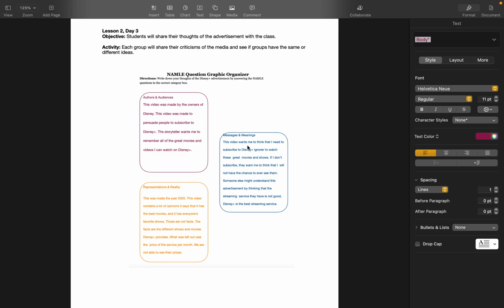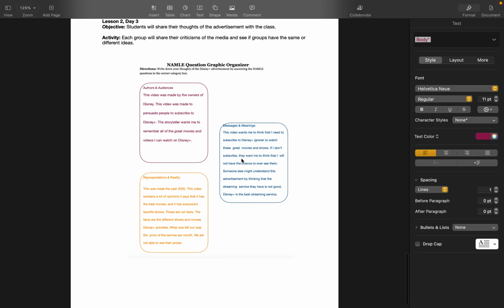This video wants me to think that I need to subscribe to Disney Plus in order to watch these great movies and shows. If I don't subscribe, then they want me to think that I will not have the chance to ever see them. Someone else might understand its advertisement by thinking that the streaming service that they have is not good and that Disney Plus is the best streaming service.